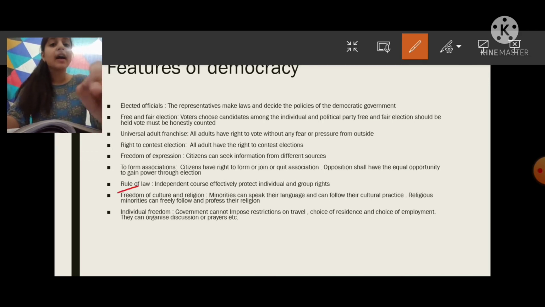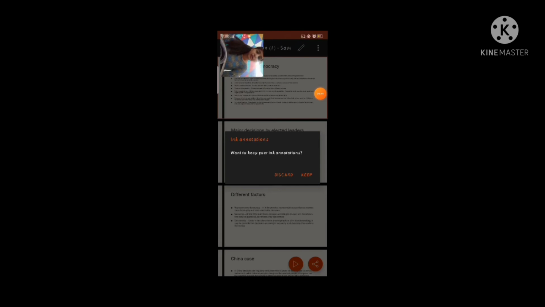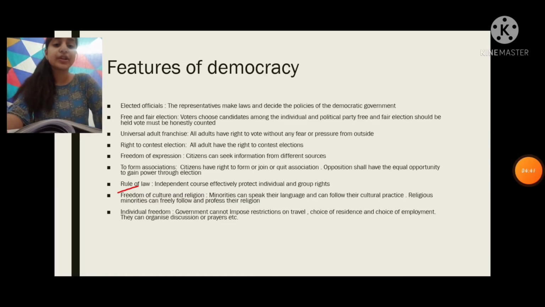Then rule of law. In this, the court and the judiciary are independent. They aren't forced by the government that is ruling right now. They can pass judgments that they feel are good for the country.